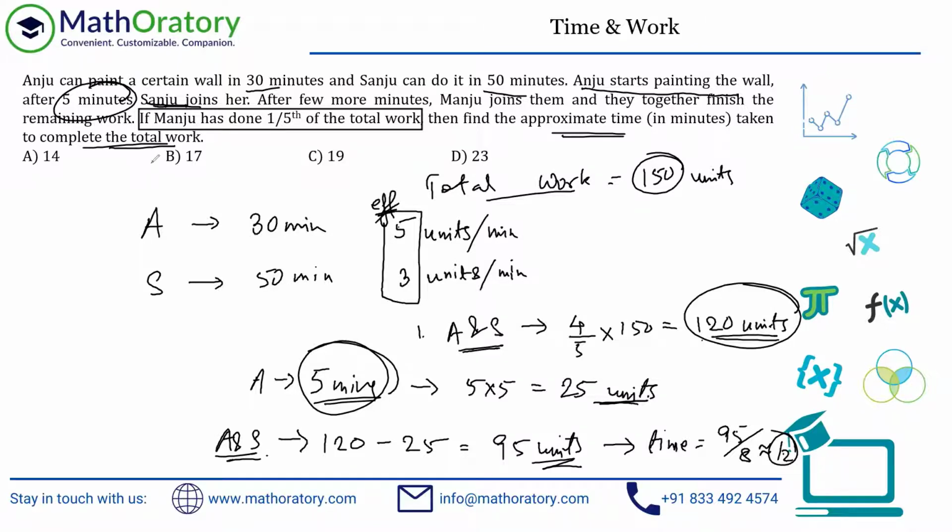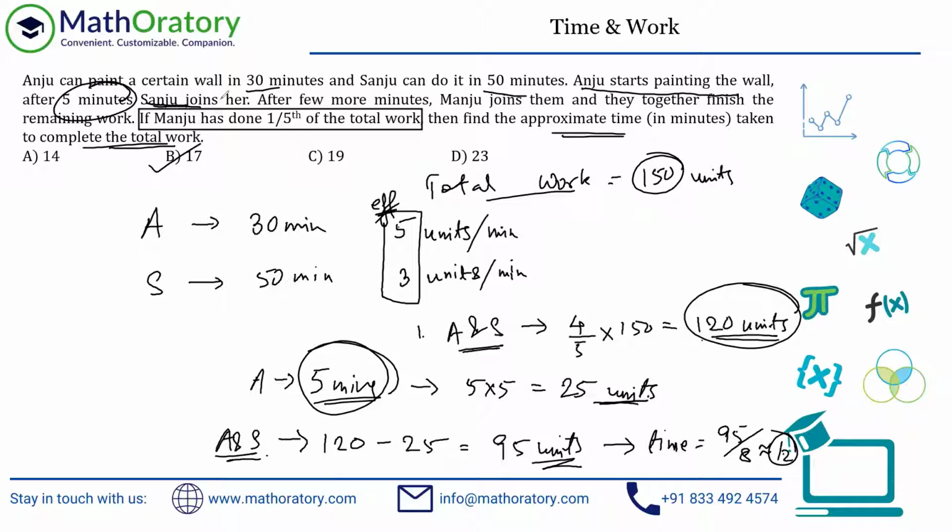What you need to understand is Manju's time is not a concern here, because Manju has joined them in between those 12 minutes sometime. We don't care when it is. We are not at all concerned with the efficiency of Manju, because the question has already told us that Manju has completed 1/5 of the total work. And the later calculation, whatever we have done, is on the remaining 4/5 of the work. So our main focus should be Anju and Sanju here. Forget about Manju. That is not a concern for this particular problem.